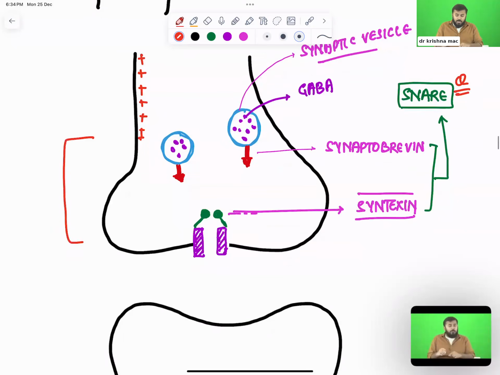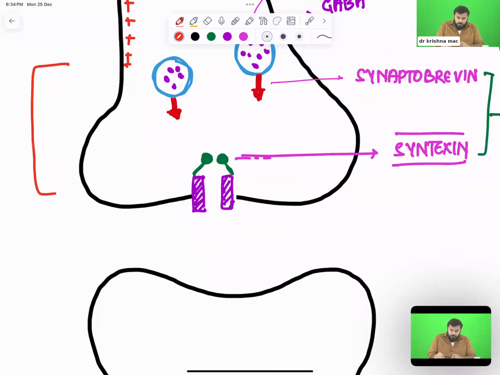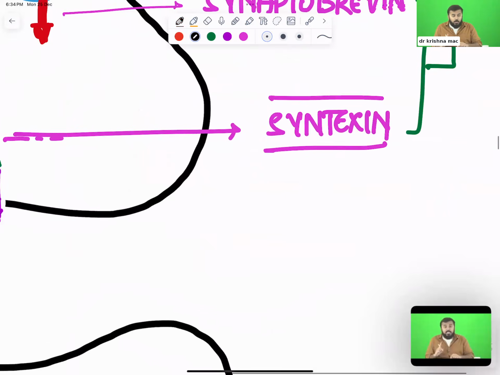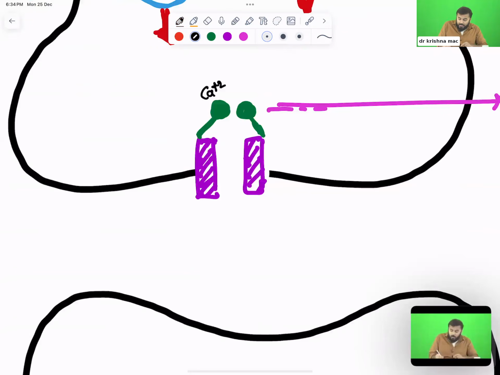So what will happen is that this calcium, just look here closely. One calcium ion attaches to one syntaxin molecule. Another calcium ion attaches to another syntaxin molecule. So the calcium ion here is positive. Positive will attract or repel? Tell me quickly. Very good. So positive will repel.